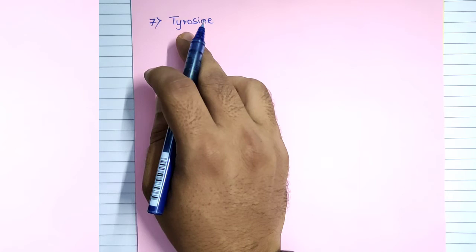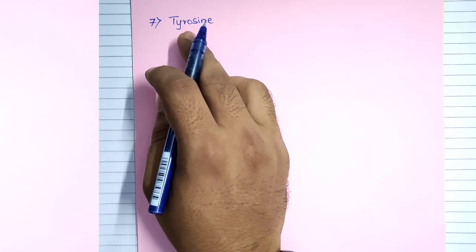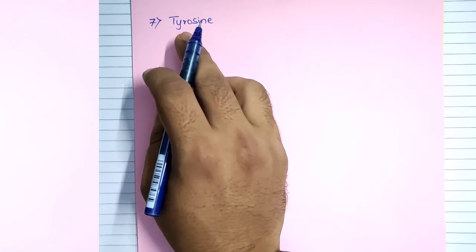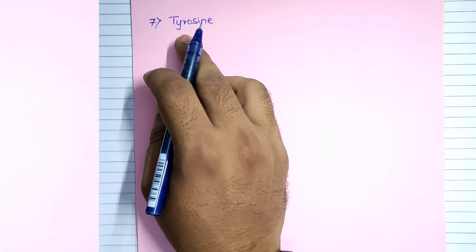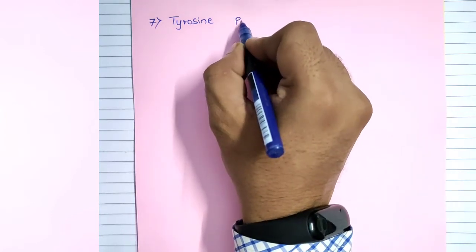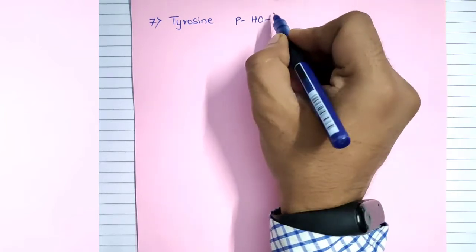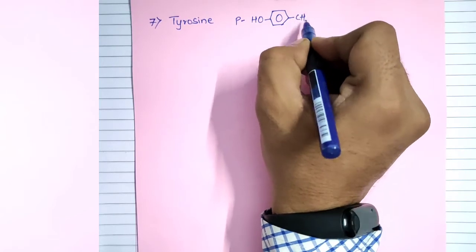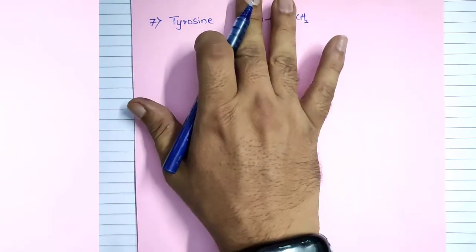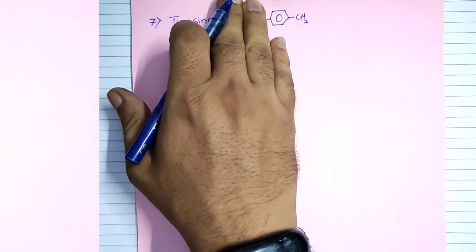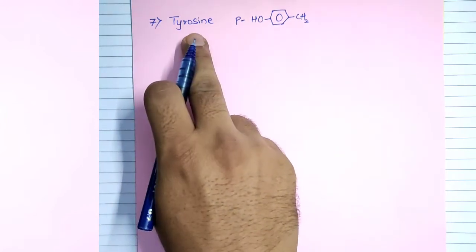As we know that in alanine we have only a methyl group, in phenylalanine we have a phenyl group and a methyl group, and in tyrosine, at the para position of the phenyl ring, benzene ring I can say, there is an OH. So in short, at para position we have an OH group and there is a ring over here, CH2. So if I write CH3 over here, it will become alanine, now it will become phenylalanine, now it will become tyrosine.